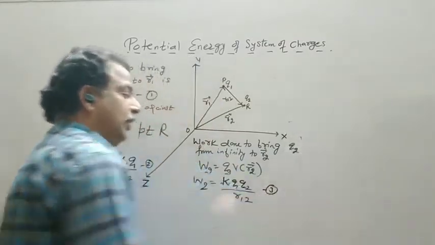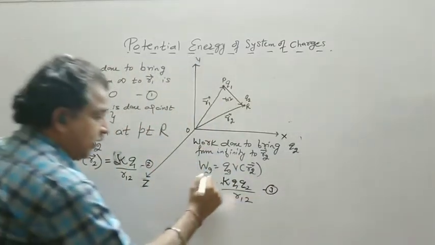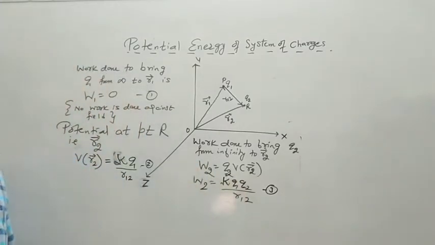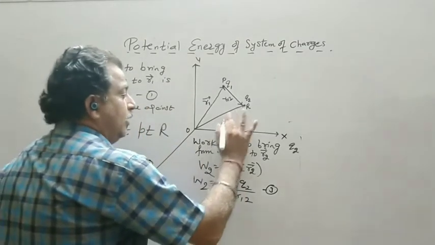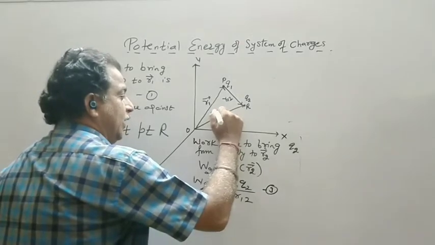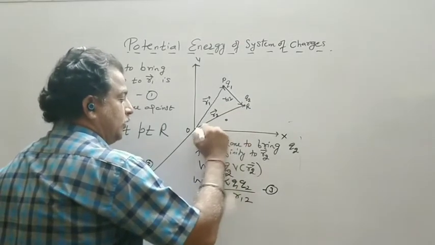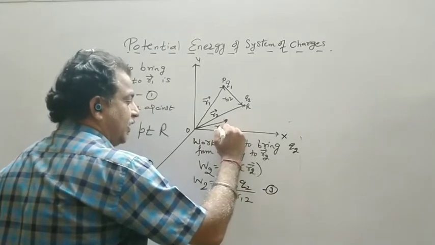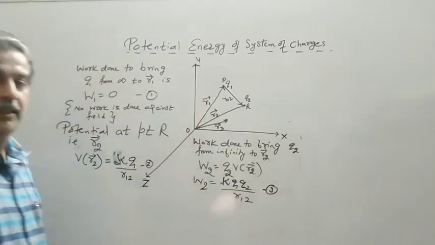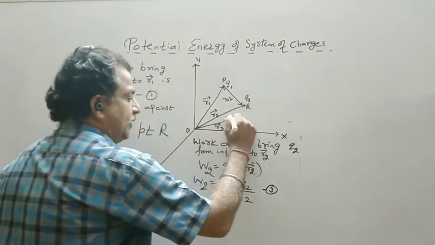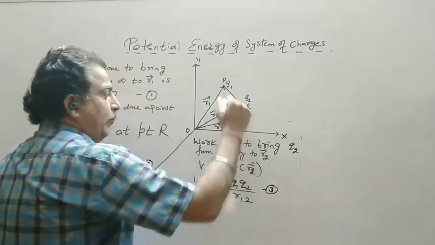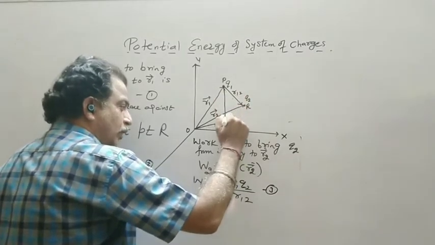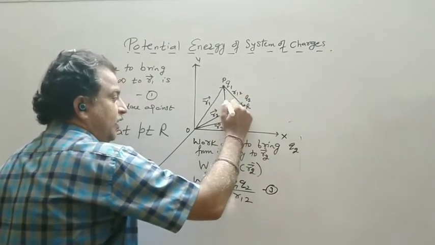So again, if I say bring the 3 charges in the system, and let us say I have to arrange the 3rd charge at this point whose position vector is R3, and let the name of the point be S. So what will happen? First, this will be the distance between 1 and 3.